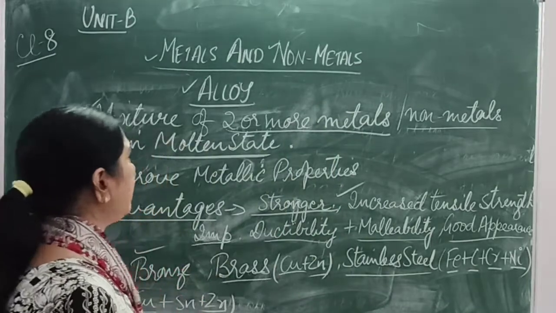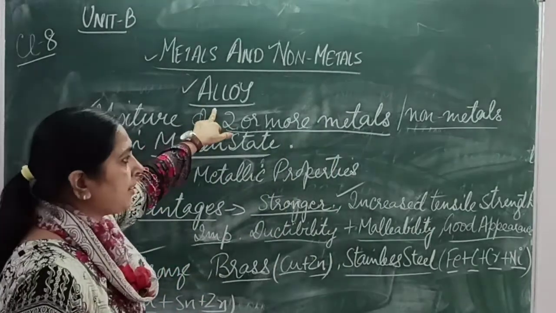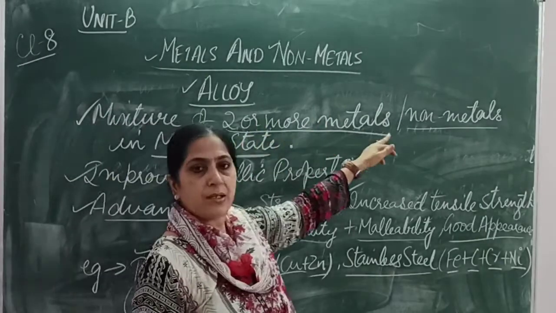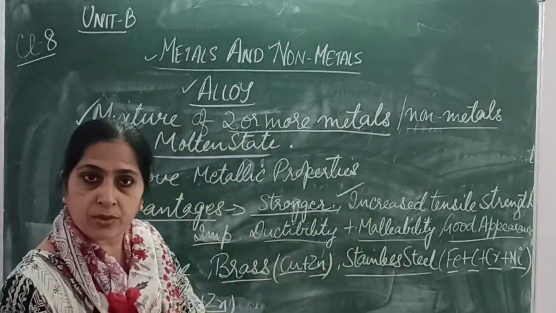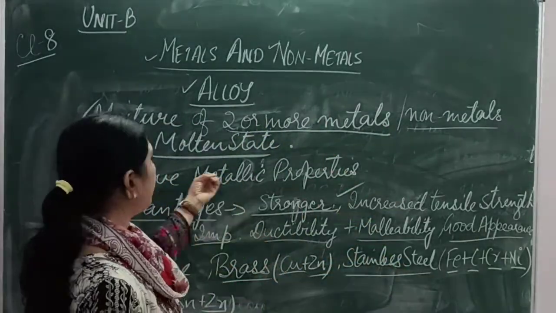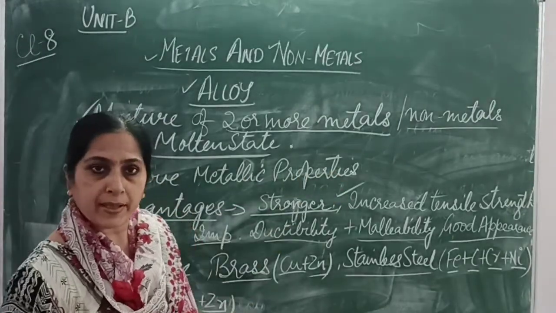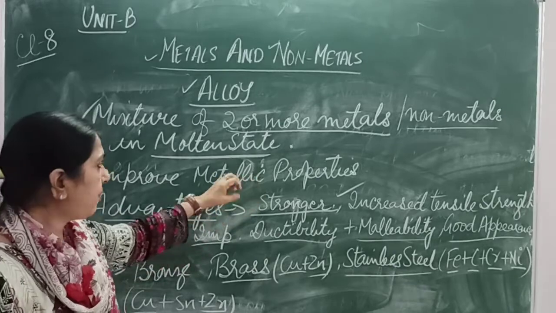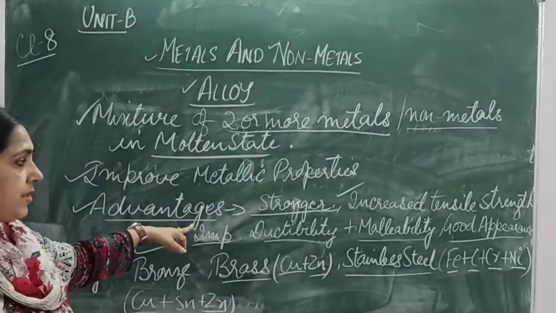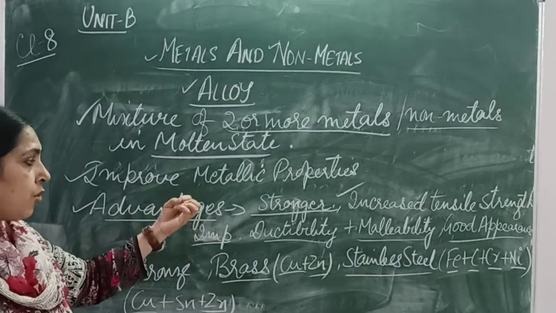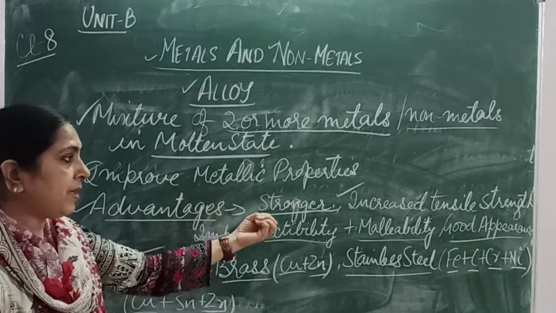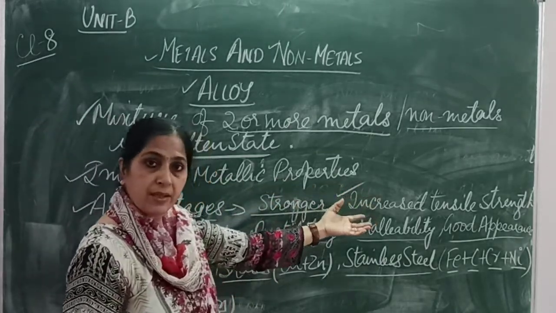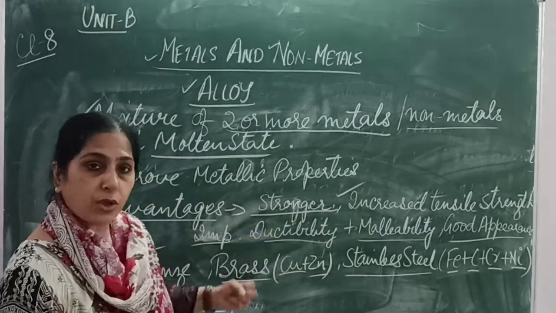So we can see that alloys, as I told you, are a mixture of two or more metals or non-metals. In the liquid state they are mixed together to give a better improved metallic property, right? The alloy which is formed gives improved or better properties. Now what are the advantages? You can see they are more ductile, they are more malleable, they have a good appearance, they have high tensile strength, resistance power, they are stronger.